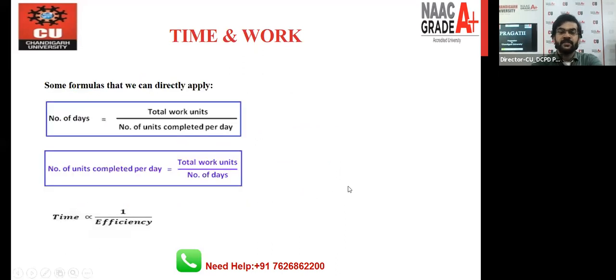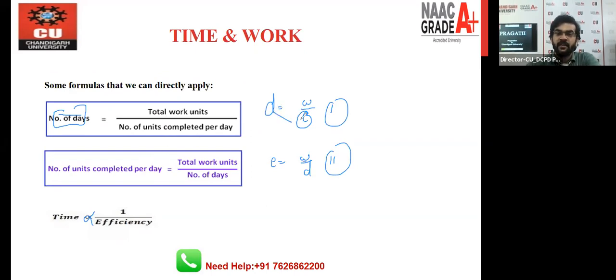So let's move toward the first question so that you can understand the meaning of these 4 points. And this is the same formula that we have discussed previously. The formula was: days is always equal to work by efficiency, or you can say efficiency is equal to work by days. So these are the 2 points that you all should be aware of, right? Now the third thing we have is this: time, that is the number of days, is always inversely proportional to the efficiency. Here you can see that days is inversely proportional to the efficiency. So we will use this concept also whenever the question is based on this pattern, right?